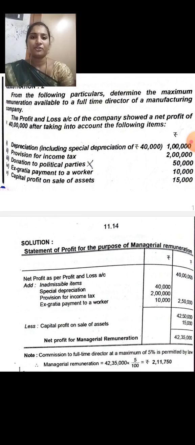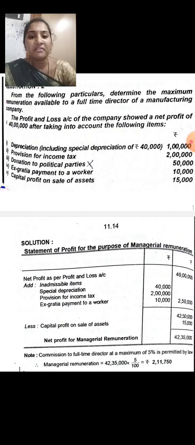Okay, here I have shown you some problem related to managing director remuneration. How they are calculating here, I will explain to you. From the following particulars, determine the maximum remuneration available to a full-time director. So we have got here a full-time director. So what percentage are we going to calculate: 11 percentage, 5 percentage, 10 percentage or 3 percentage? Okay, now we are going to calculate only 5 percentage because we have received a full-time director of a manufacturing company. In this company they are manufacturing some product.